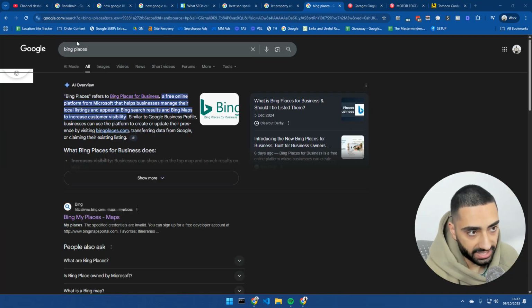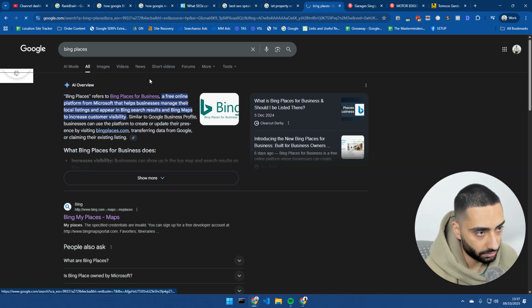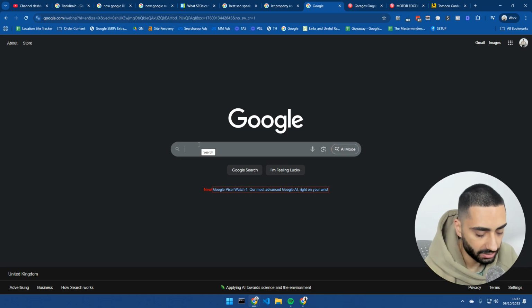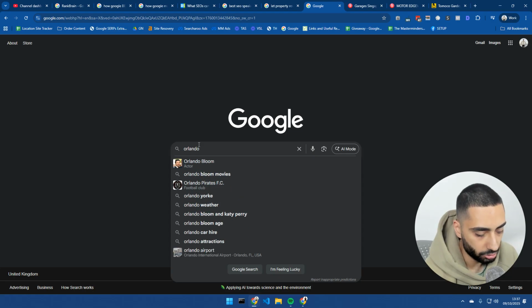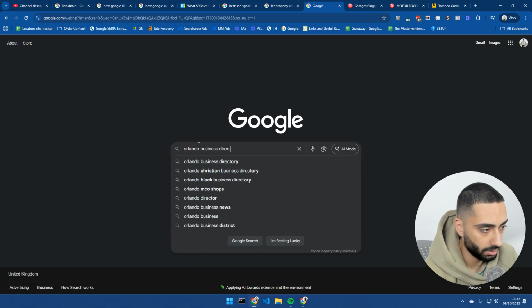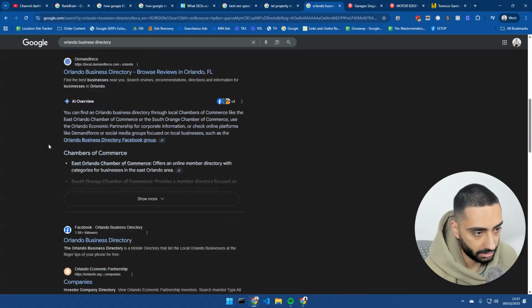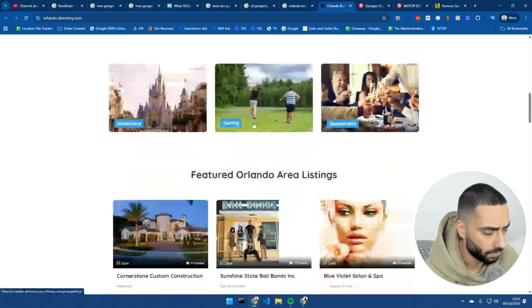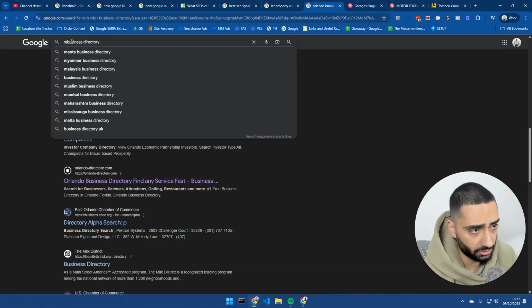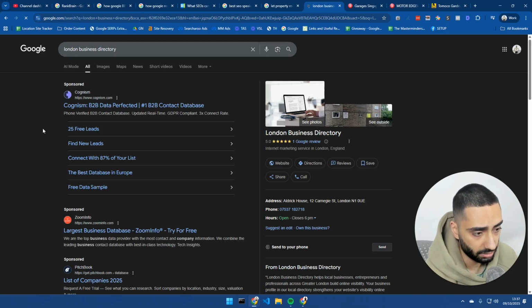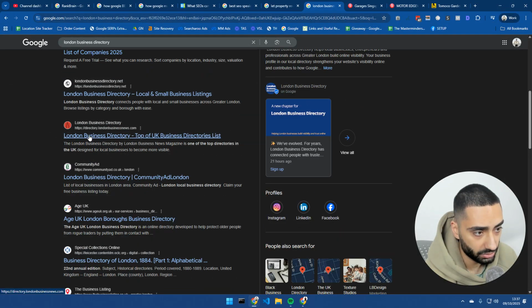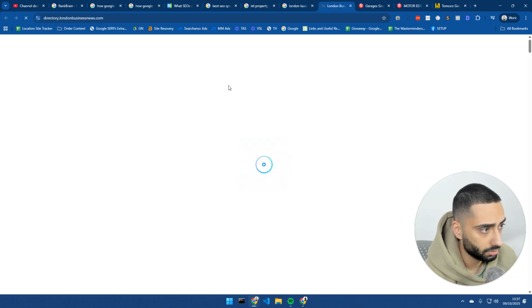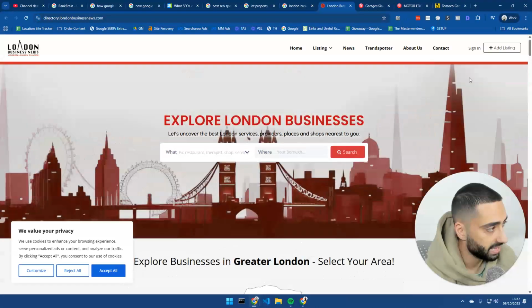The next place that I would be looking at is finding niche directories. What I mean by niche directories is trying to find location-based directories. So for example, if you're in Orlando, you could search Orlando Business Directory, and you can obviously get listed on a load of these Orlando-based ones. There's tons of these business directories. Even if I was to search London Business Directory, there will be loads here. So directory.London Business News, this would be one that I would be getting listed on if I'm in London.